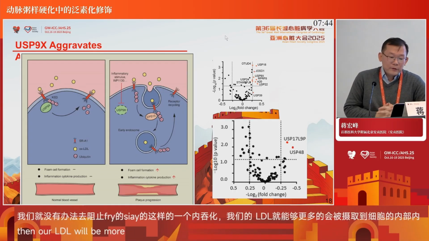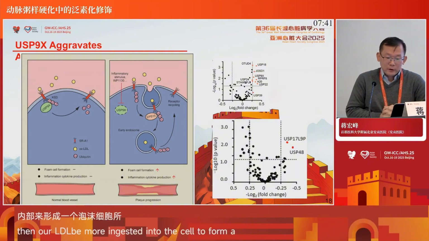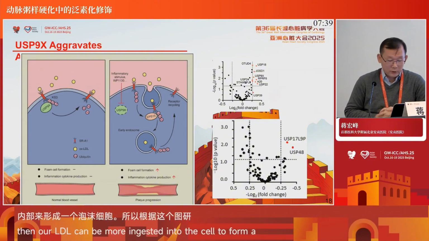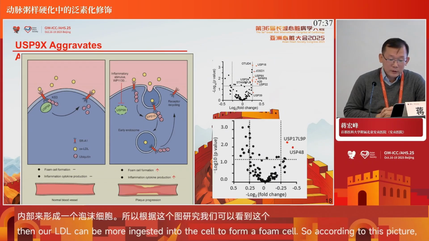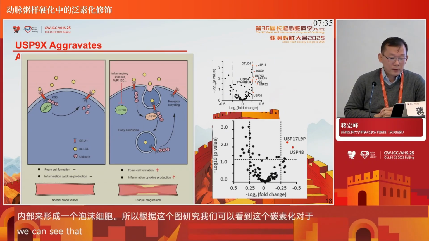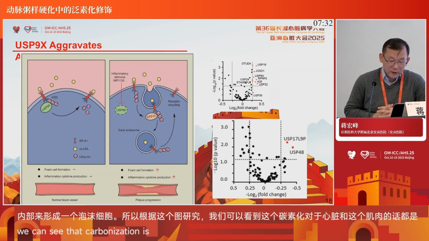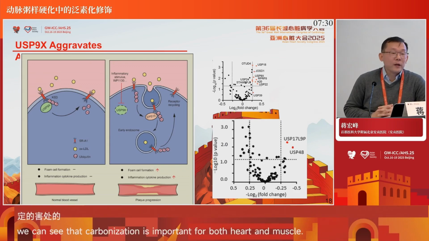So based on the previous two studies, we found that ubiquitination does harm to the heart and vessels, but deubiquitination seems to play a protective role. But does it always play the role in this way?